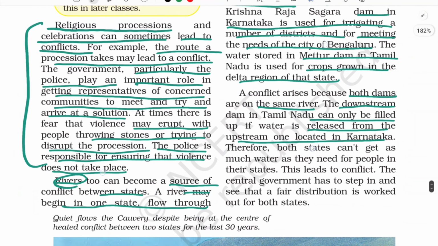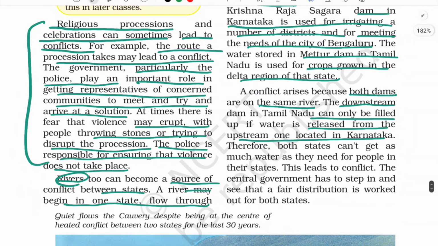Sometimes they disagree to release that water, and that results in conflict. Therefore both states cannot get as much as they need for the people in their states. This leads to conflict, and the central government has to step in and see that a fair distribution is worked out for both states. See, water is available for everyone, and a state cannot claim that if water flows within it, then that water belongs only to them.